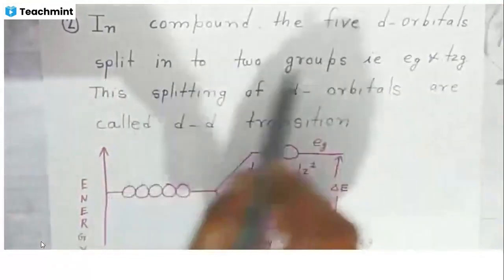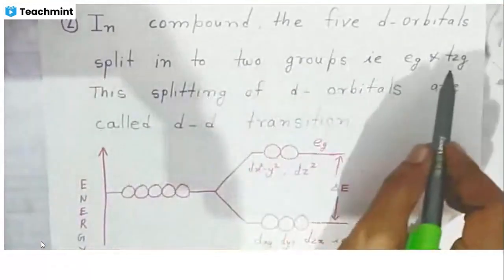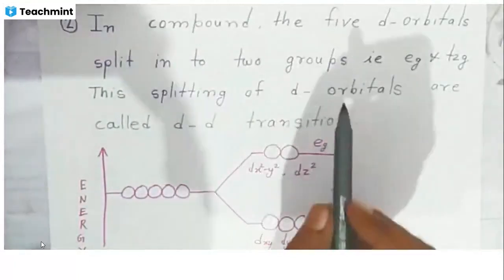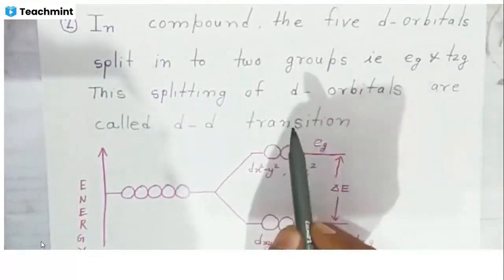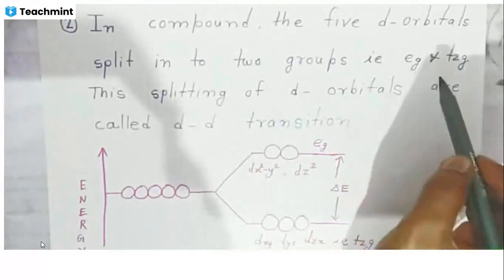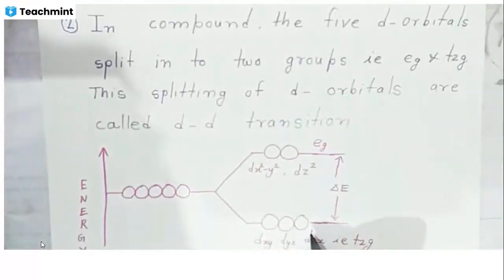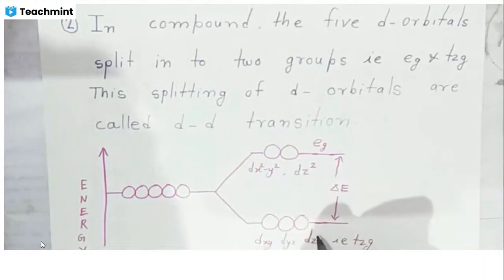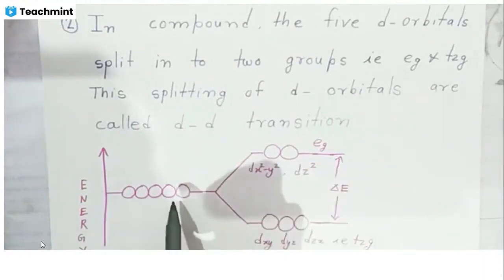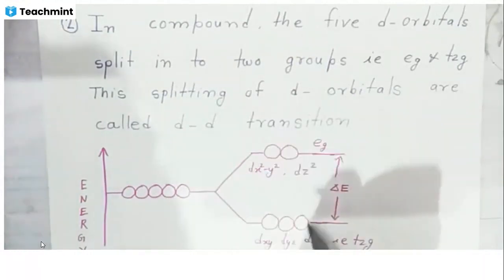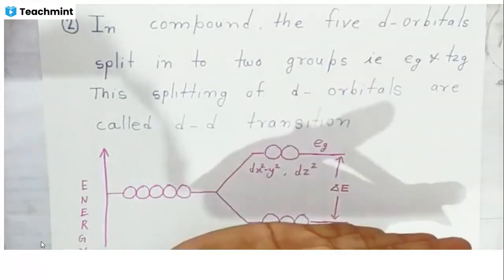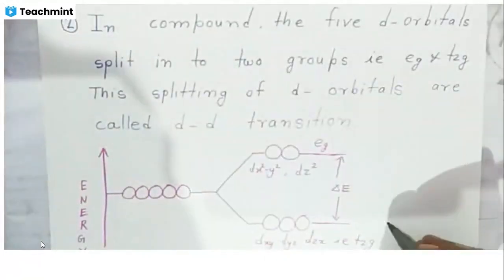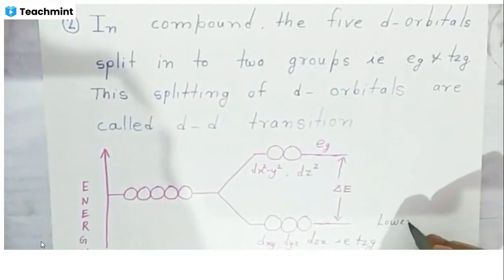In a compound, the 5 d orbitals split into two groups, that is eg and t2g orbitals. Now, when you see the d block elements, there are 5 d orbitals. When the light falls, they split into two sets, eg and t2g orbitals. The eg set contains 2 d orbitals and the t2g set contains 3 d orbitals. That means the 5 degenerate orbitals are coming into two different energy levels. This is the lower level and this is the higher energy level.